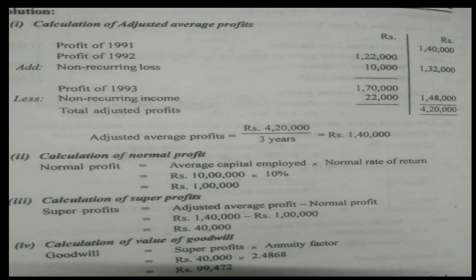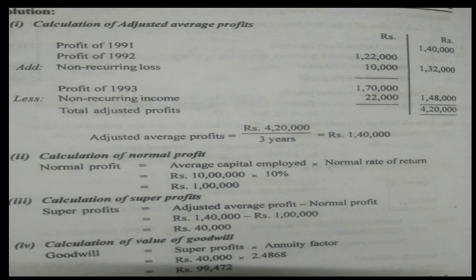See, for the profit for 91, nothing is included, therefore taken to the outer column. For 92, there is a non-recurring loss, therefore we'll add that. So 122 plus 10,000 is, sorry, 132. Then profit for 93 is 170. 170 minus the non-recurring income of 22,000, that will be eliminated. So 170 minus 22 will give me 148. Okay, add them together. The total profit is 4,20,000. Then dividing by 3 will give you 1,40,000. So average profit is 1,40,000.